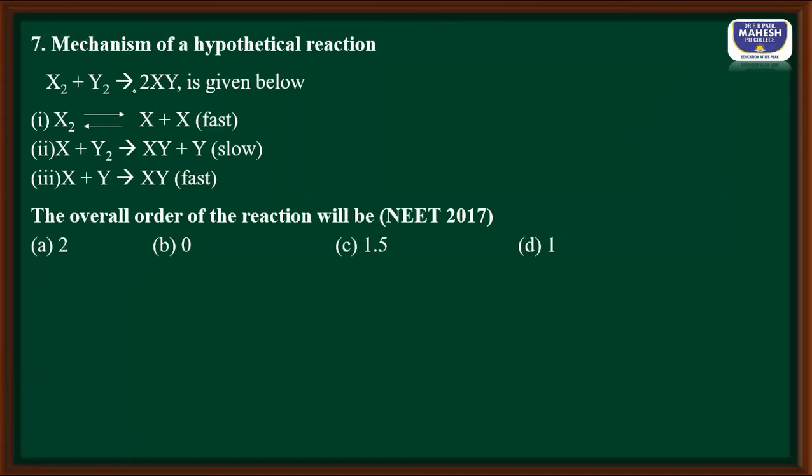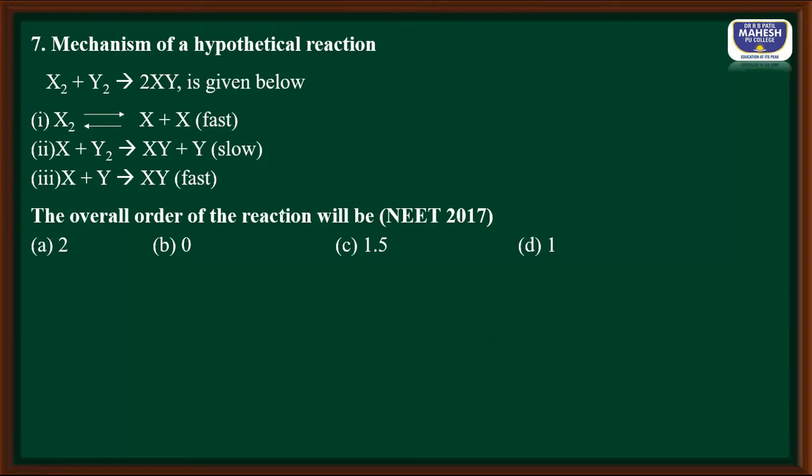Next question. The mechanism for a hypothetical reaction is given. This is a hypothetical reaction: X2 plus Y2 gives 2XY. It takes place in a sequence of three elementary reactions. First one is the decomposition of X2, that is a fast reaction but reversible. Second one, the X formed in the first reaction combines with Y2 to form XY and Y. And third one, X and Y combine to form XY.